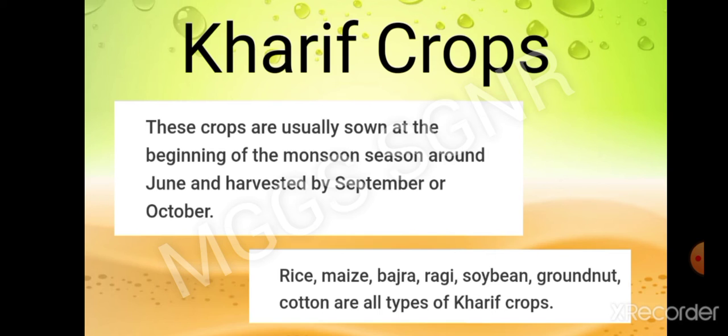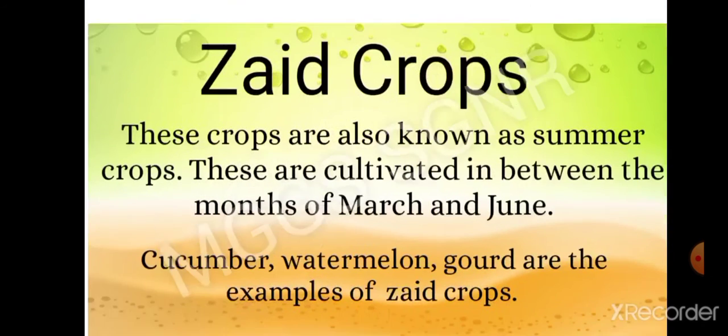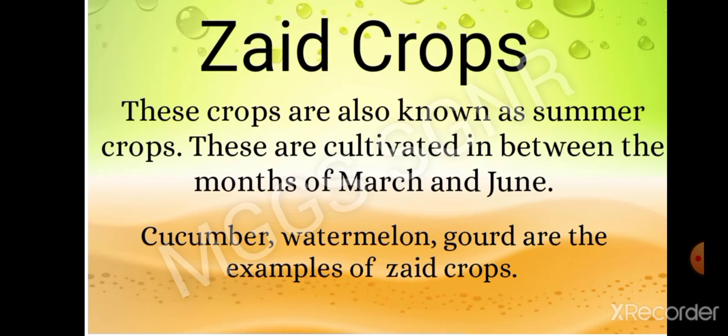So in between these months, some farmers are in the habit of growing other crops, and those crops are known as Zaid crops. Zaid crops are also known as summer crops. These are cultivated between the months of March and June. For example, cucumber, watermelon, gourd are examples of Zaid crops.